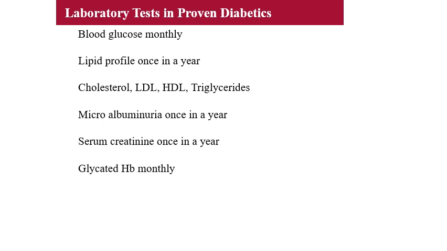Then serum creatinine should be checked once in a year to monitor kidney function. Then glycated hemoglobin should be checked monthly. So this is all about diabetes mellitus. We will continue with the oral glucose tolerance test in coming classes. From this class you should know about diabetes mellitus: what the causes are, what the types are, what the acute and chronic symptoms are, the diagnosis and treatment, and mainly the metabolic changes which occur in diabetes mellitus. Thank you.